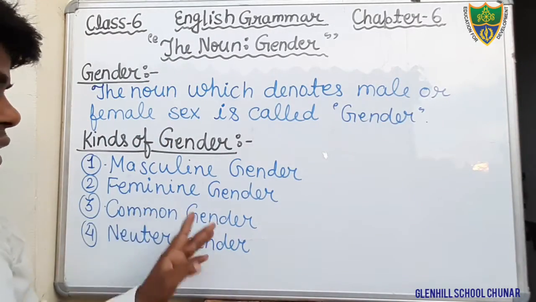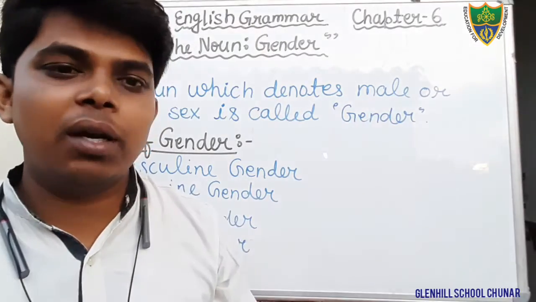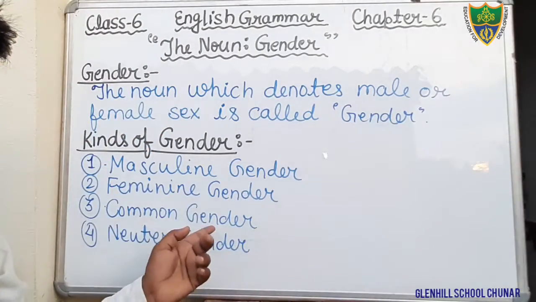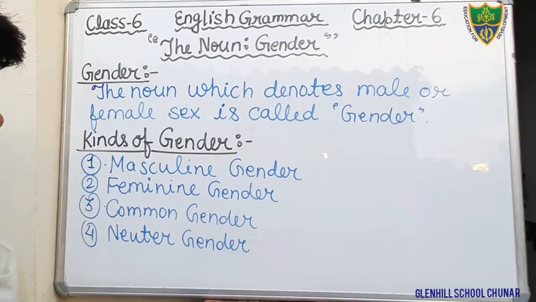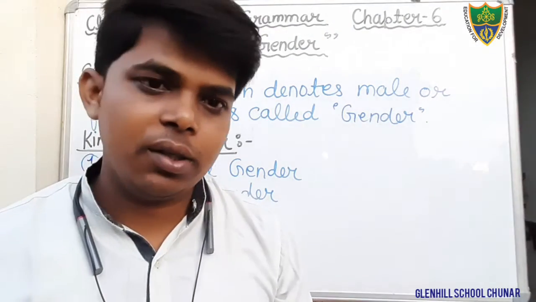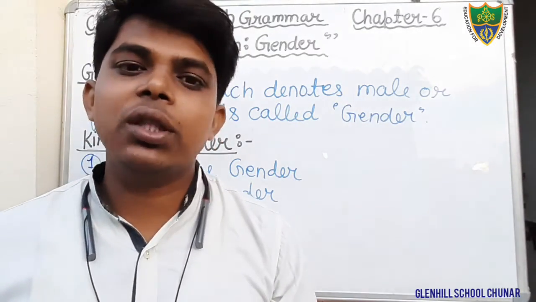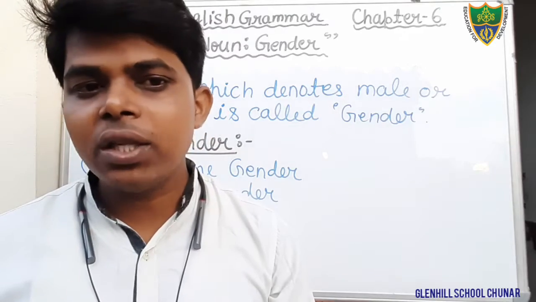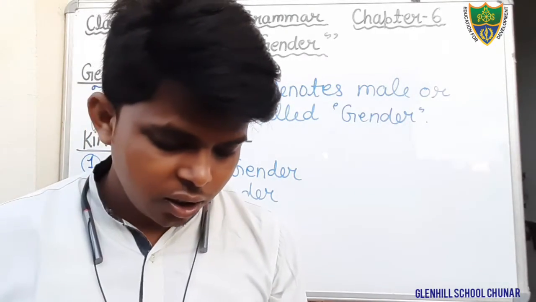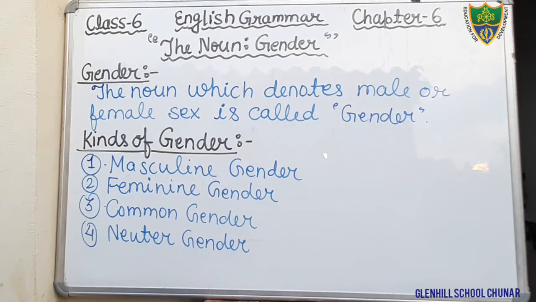The noun that denotes both male and female is known as common gender. And neuter gender denotes the non-living thing. Now we will discuss these kinds in detail.